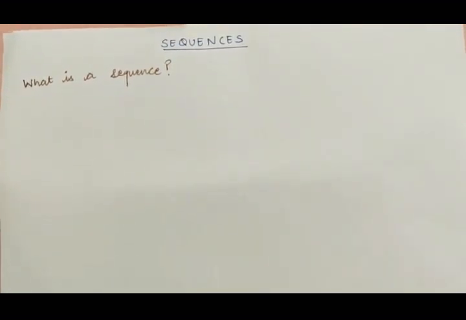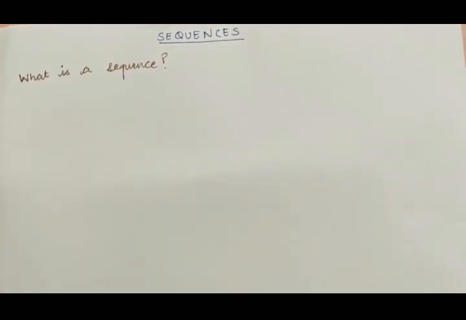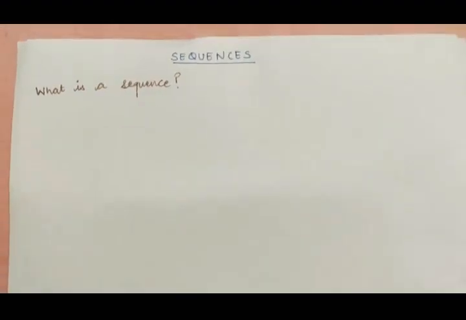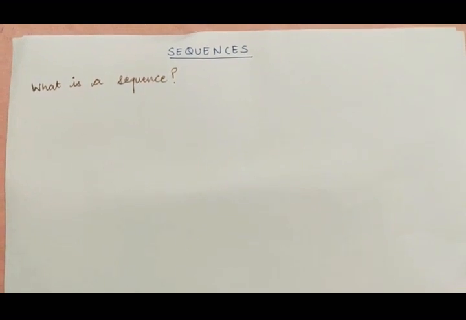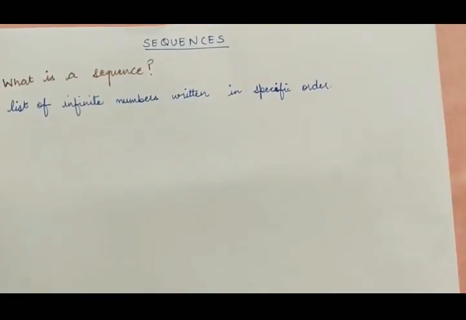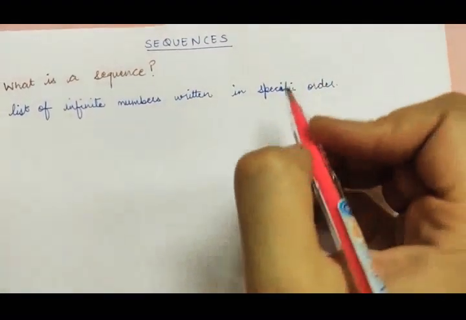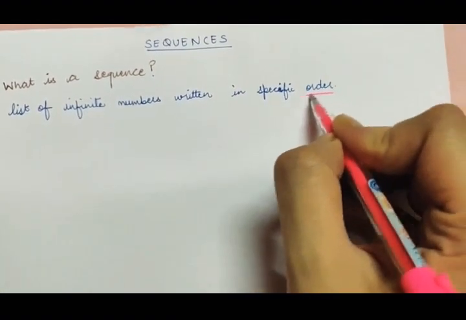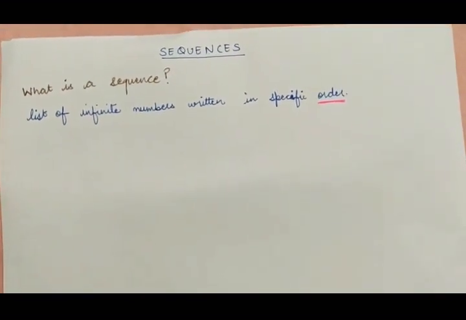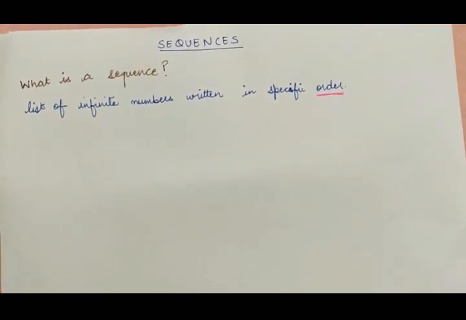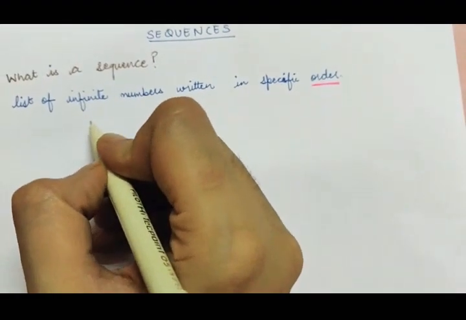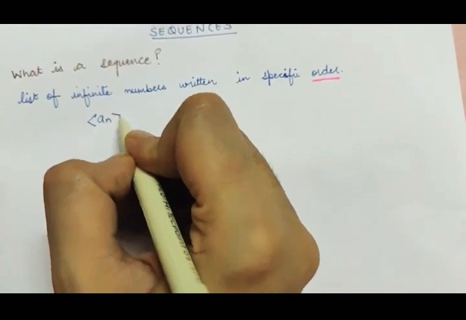So, if you ask me what is a sequence, in very easy, general language, I'd say that a sequence is nothing but a list of numbers written in a specific order. Note that ordering in the sequence is very important. We can't just ignore the order of the elements of the sequence. We just can't.